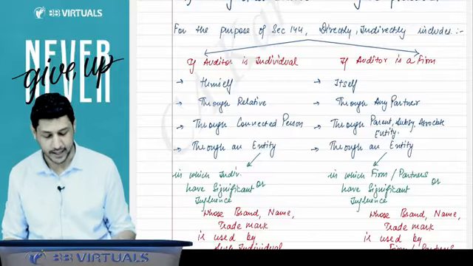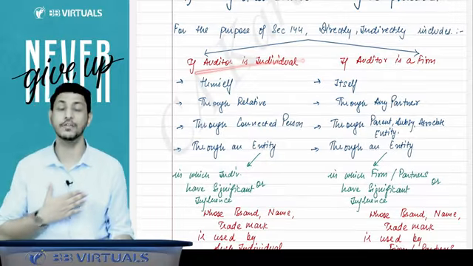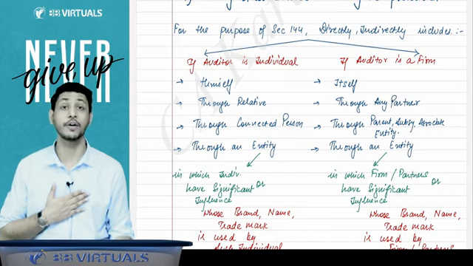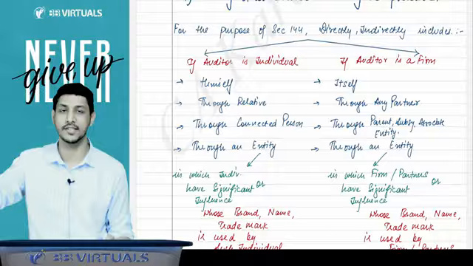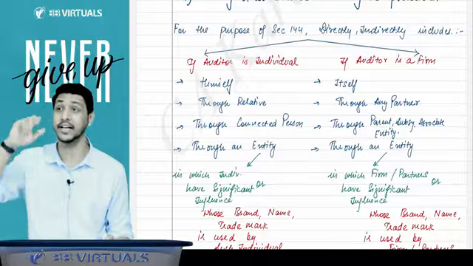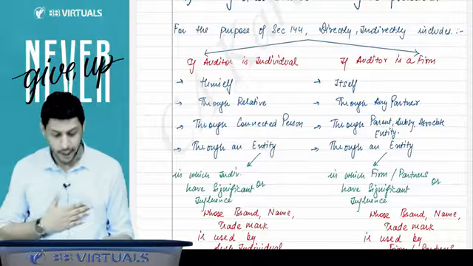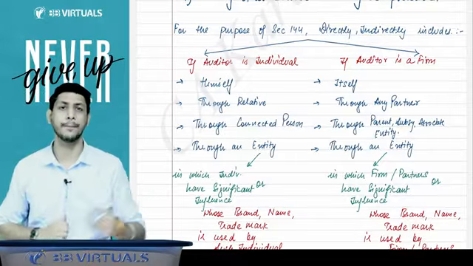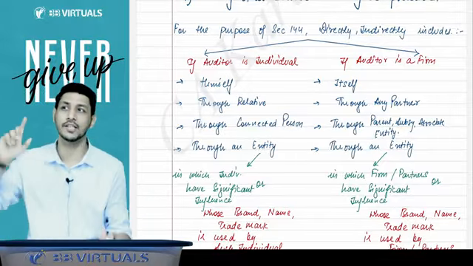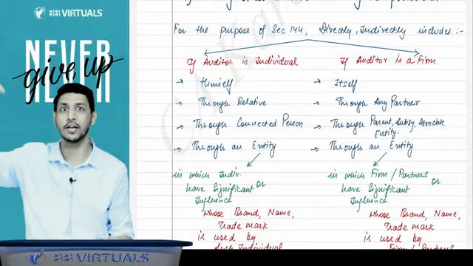Sir, what do indirectly and directly mean? Suppose the auditor is an individual, then what is the meaning of directly? If he himself is providing the services, it will be considered direct provision of service. If you are providing through a relative, for example, I thought that I am not allowed to give the services to that company because I am the auditor of that company.